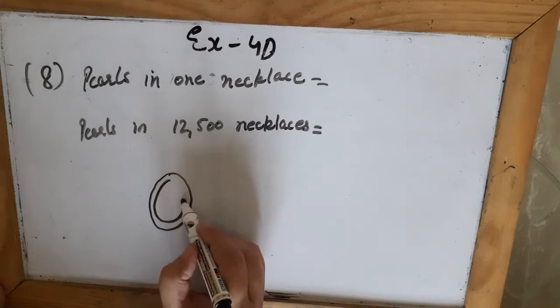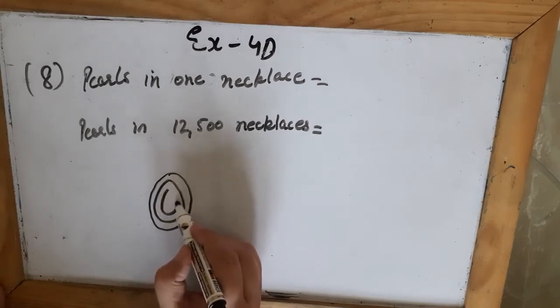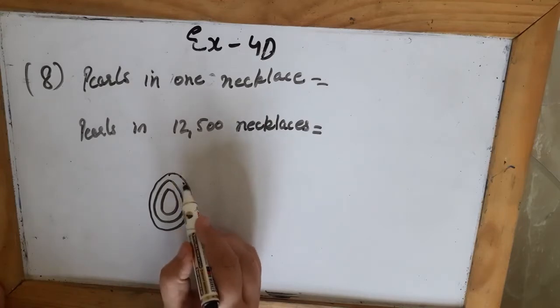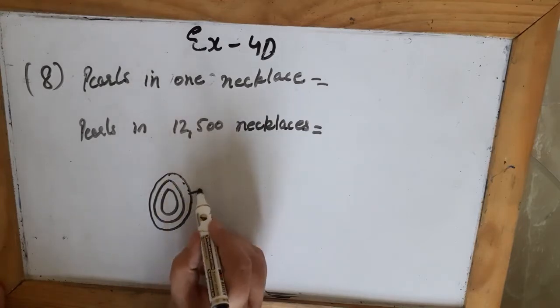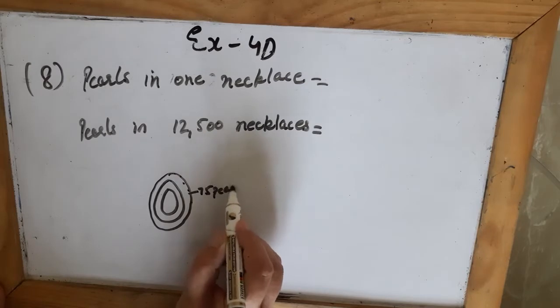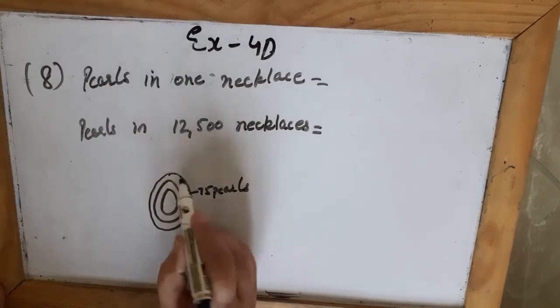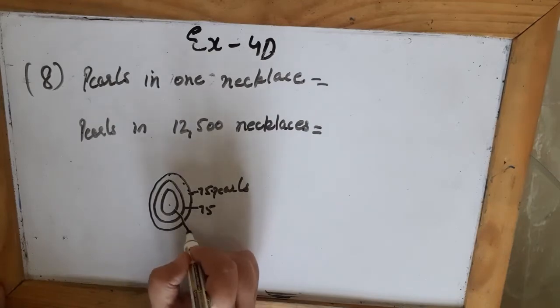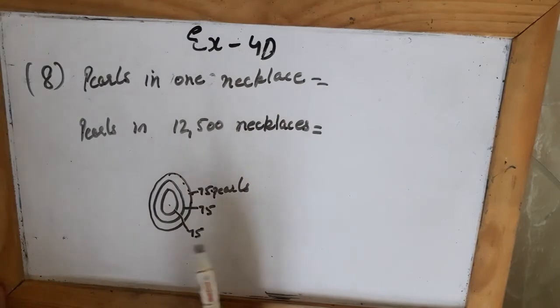In one necklace itself there are 3 strands like this. Okay, so in every strand, each strand has 75 pearls. And how many pearls are in one strand? 75. So in these 3 strands, 75, 75 and 75 means there in a necklace.